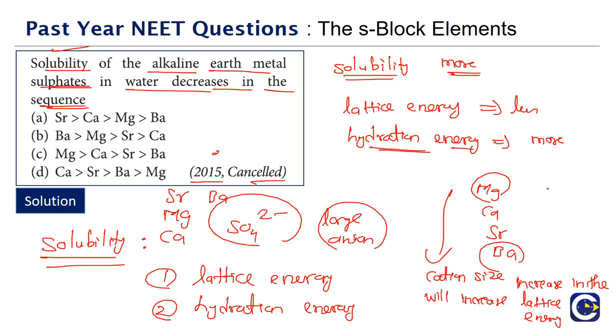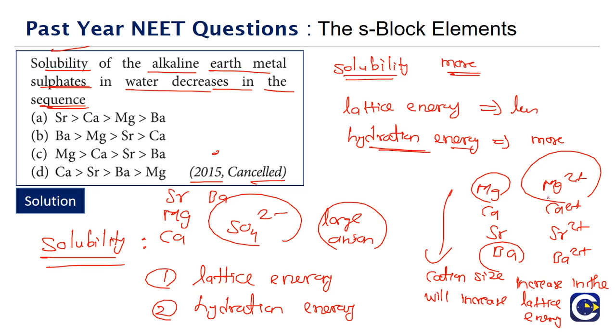Okay, then the other thing is about the hydration energy. Among these ions, magnesium 2 plus, calcium 2 plus, strontium 2 plus, barium 2 plus, the size of the magnesium is least. All of them are having the same charge, so the magnesium ion will have a high charge density. Because of high charge density, the magnesium ion will be able to attract a large number of water molecule layers around it. In fact, even more than magnesium, the beryllium 2 plus will have even higher charge density, so that will be even more hydrated. So the hydration will be more in case of magnesium.